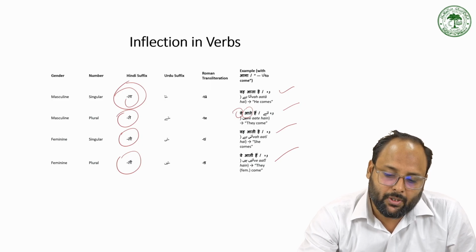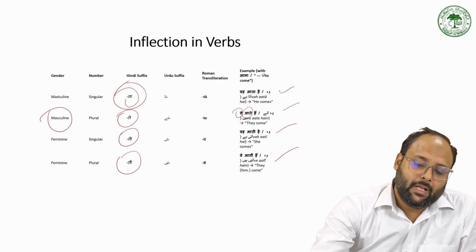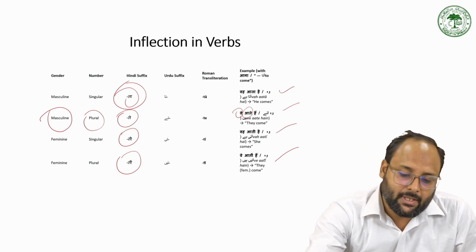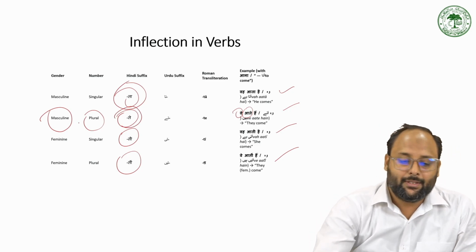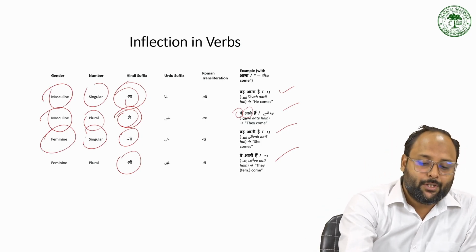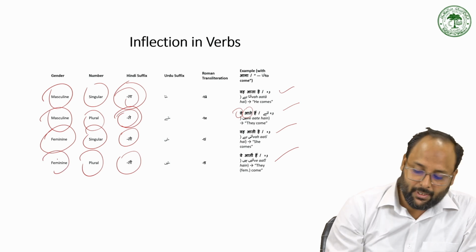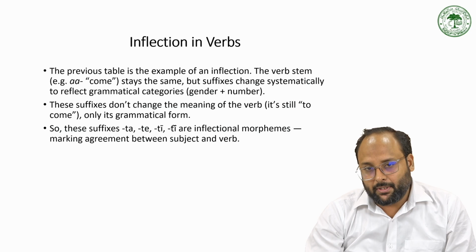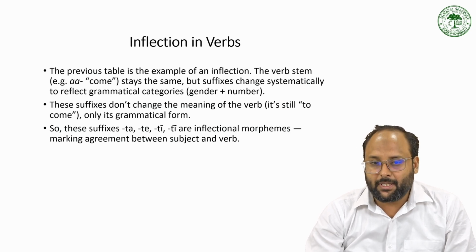So here we have two categories, one for masculine and one for plural. You cannot differentiate which one is the masculine category or which one is the plural category, but you understand that they are used for both masculine and plural, and ta is used for both masculine and singular, and ti is used for both feminine and singular, and ti is used for both plural and feminine. So this kind of inflection we have in the verb according to the aspect, with the simple aspect also adding some more suffixes for the number and gender.